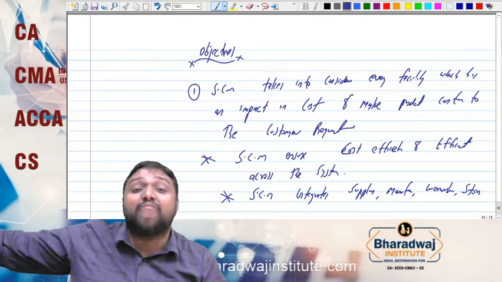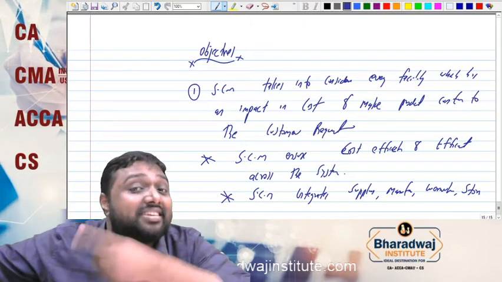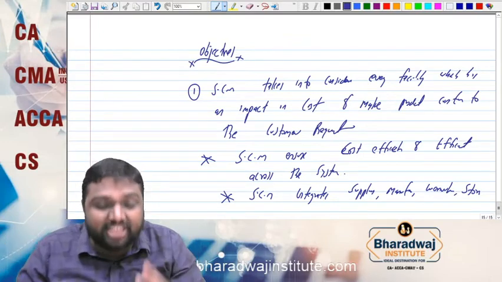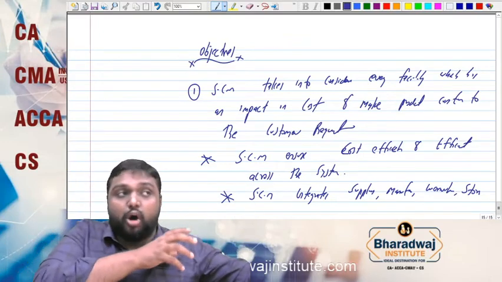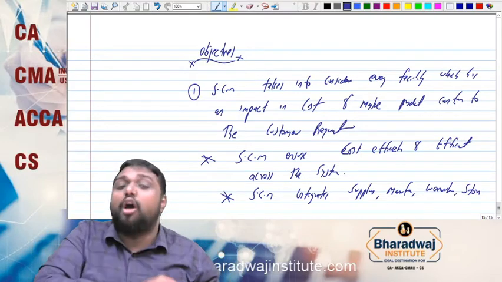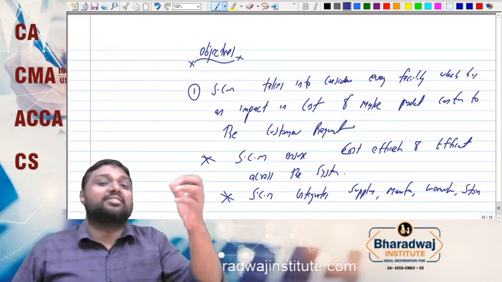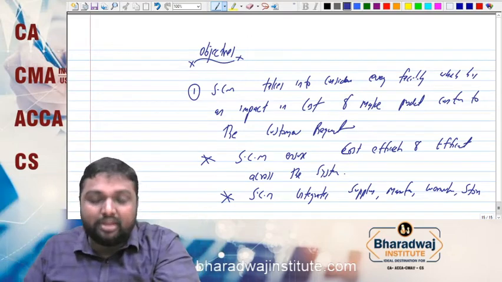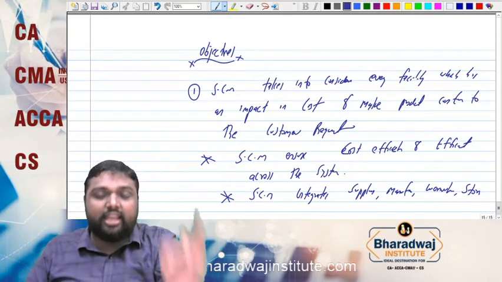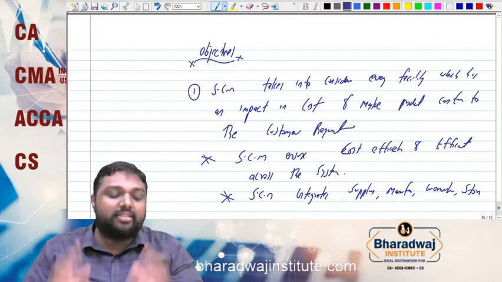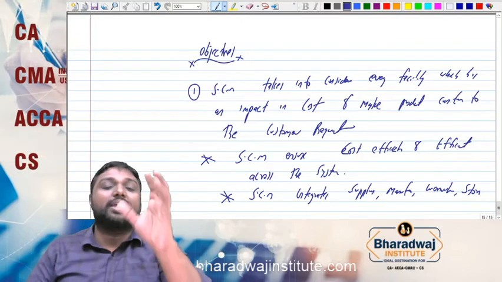Finally, it reaches the ultimate customer. So supply chain managers help the organization to procure from the raw material source to ultimately reaching the customer's hand on time, without compromising the quality, without compromising the time. These are the main three objectives of supply chain management.